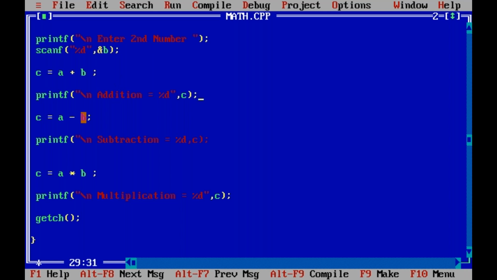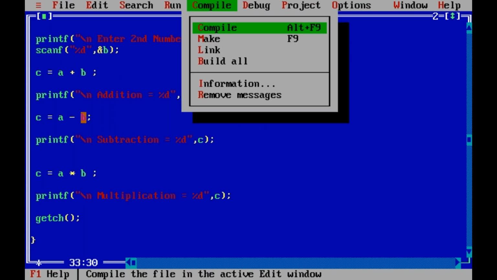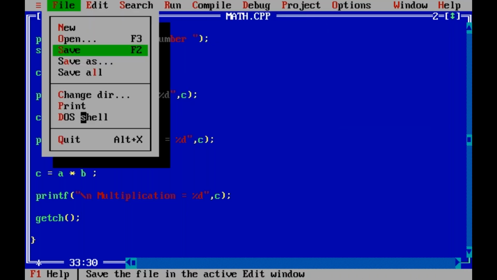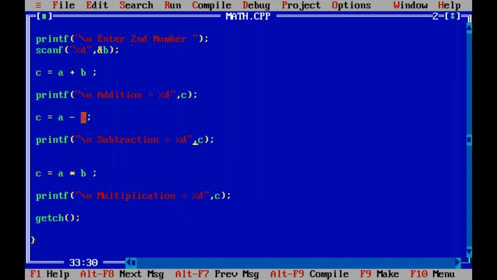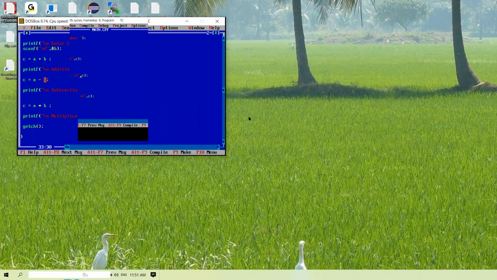Yes. Next here, semicolon missing. Okay. Next here, double quotation missing. Yes. Save. Yes. Compile. Success. No error. No errors. Yes. See, here no errors.